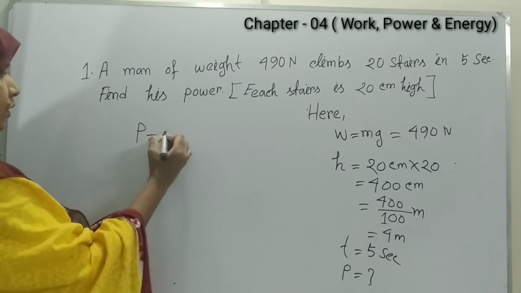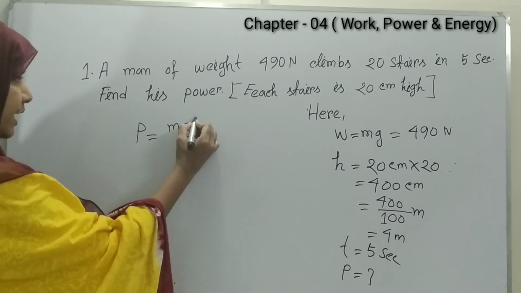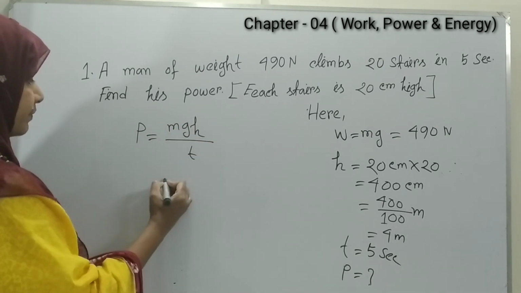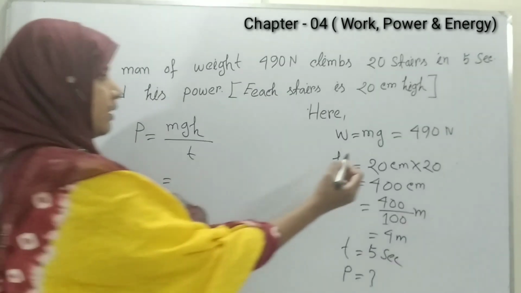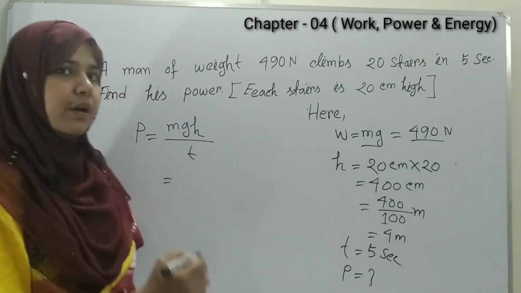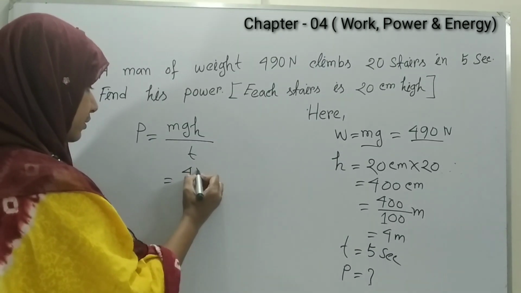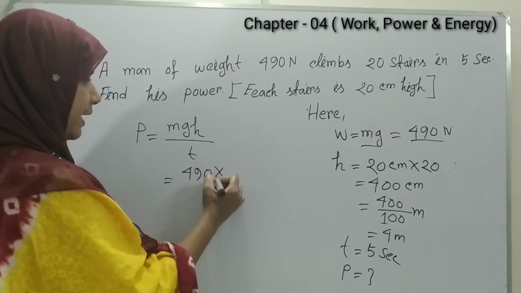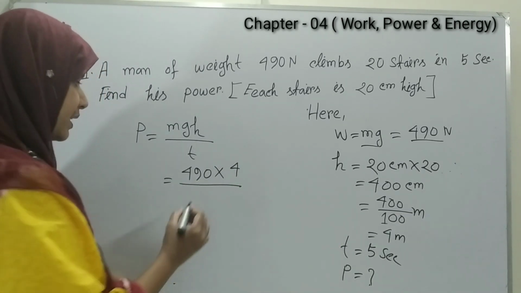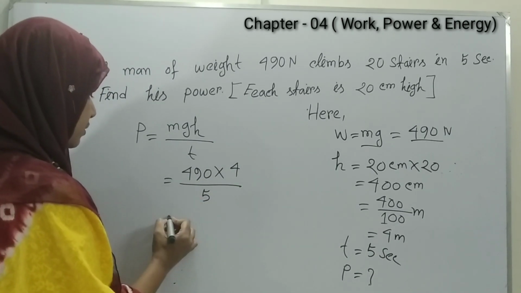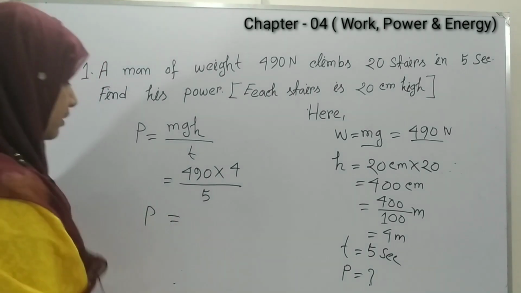So P equals mgh by T. Here the value of mg is 490 Newton, height is 4 meter and time is given 5 seconds. So our answer is 392 watt.